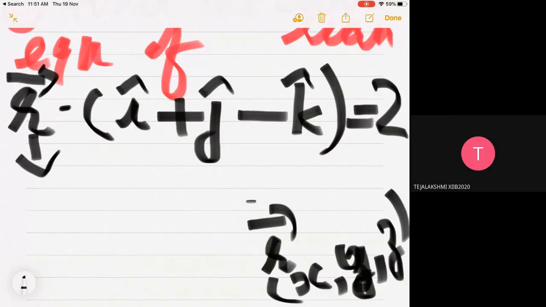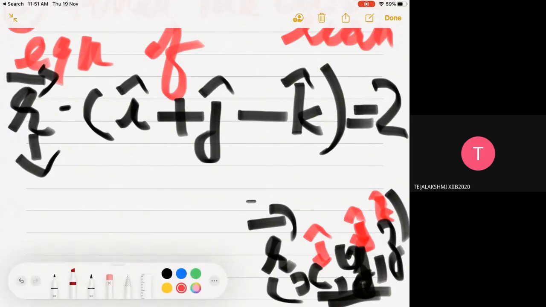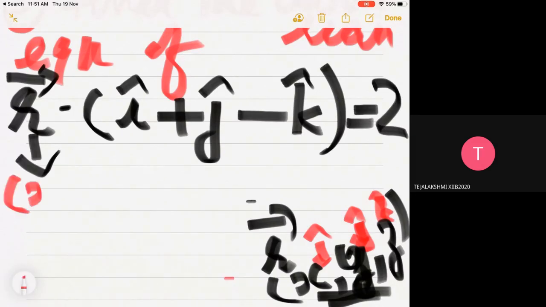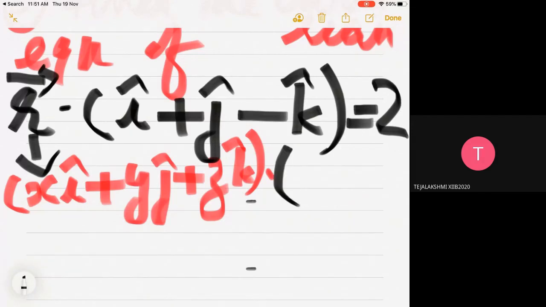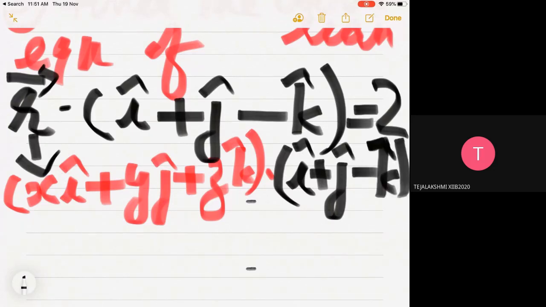So vector r becomes x i cap plus y j cap plus z k cap, dot, i cap plus j cap minus k cap, equal to 2.